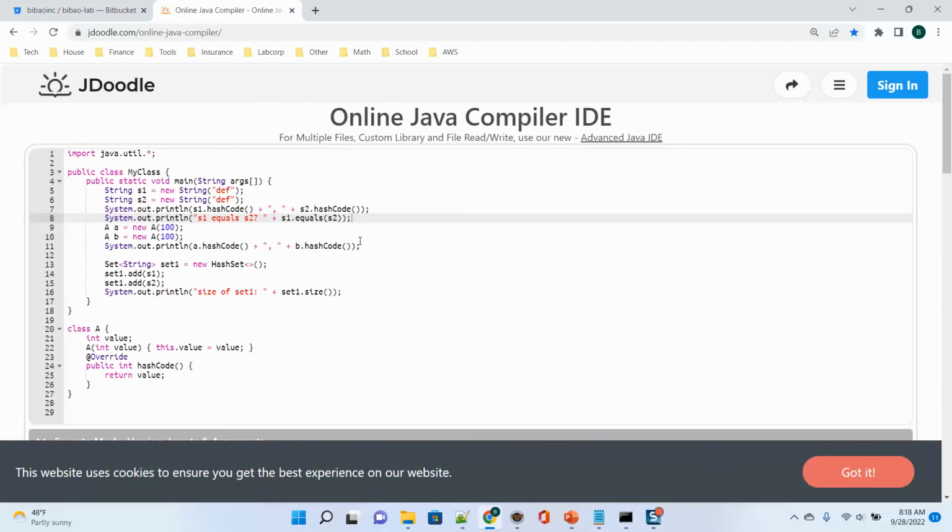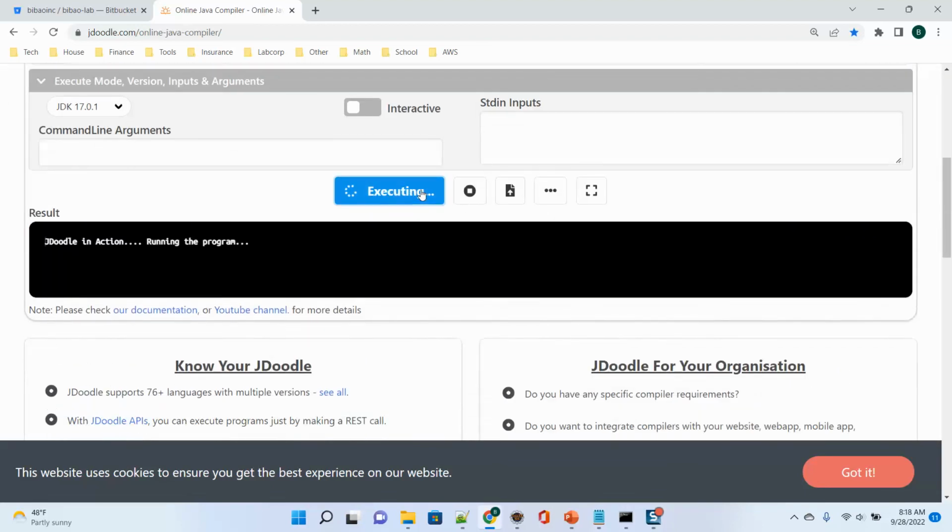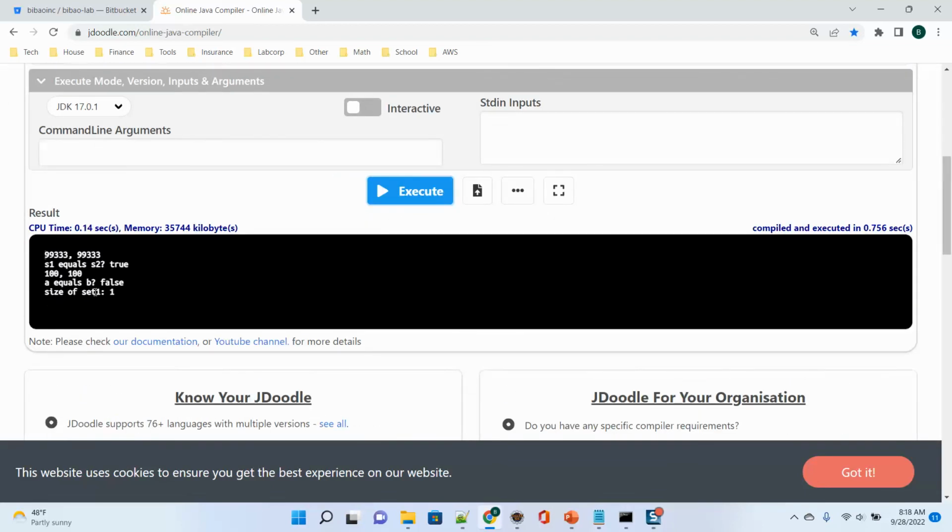Now for this A, I can run the same thing. If A equals B, here I can use A.equals(B). This is false. See, it's false.